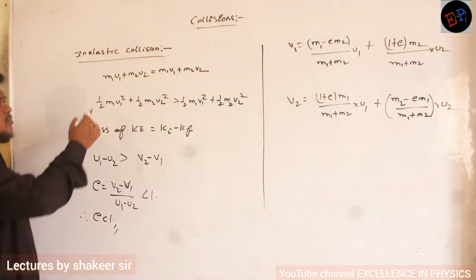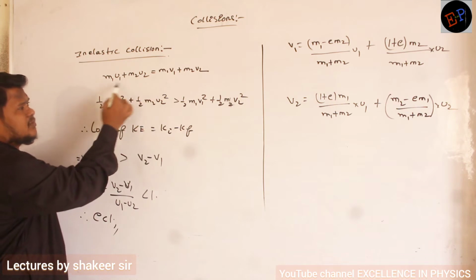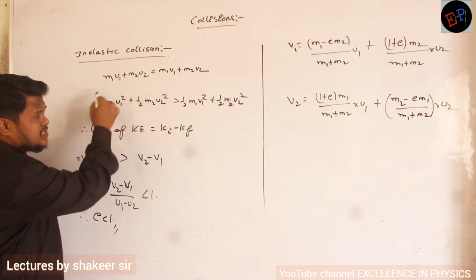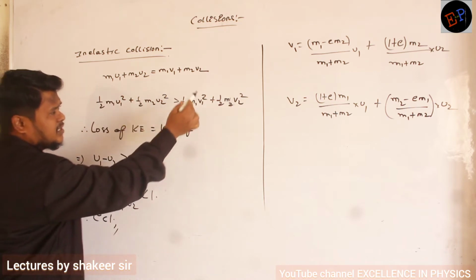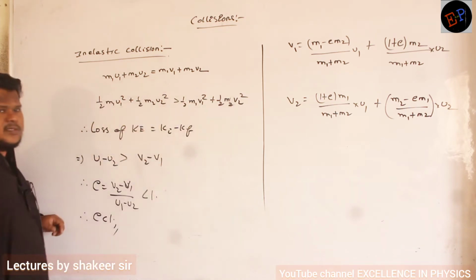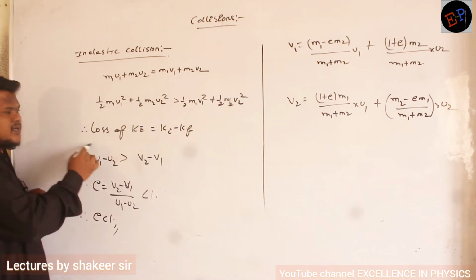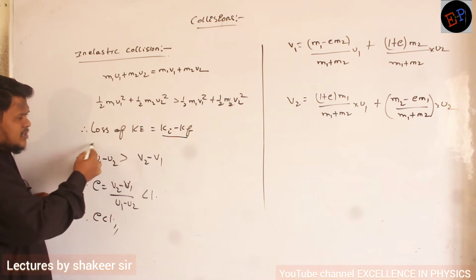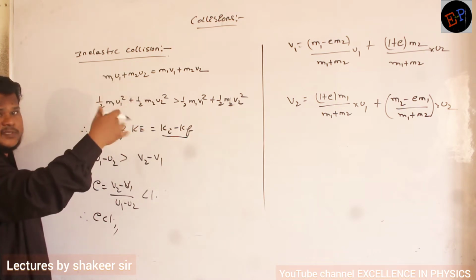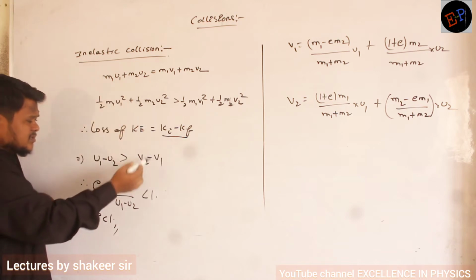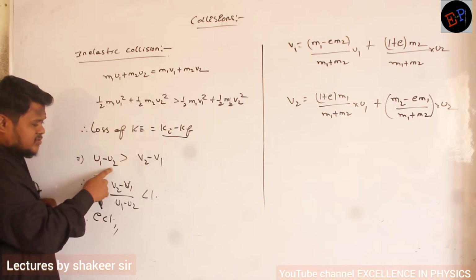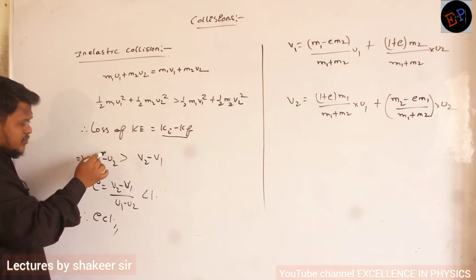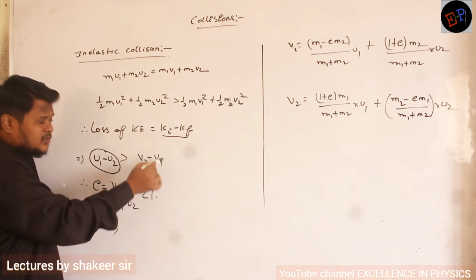So therefore, momentum is always conserved. Total initial momentum is equal to total final momentum; that is always conserved. But the kinetic energy before collision is greater than the kinetic energy after collision. And what is the loss of kinetic energy? K initial minus K final. Similarly, if you solve these two equations, as previously we solved them, then I got the relation u1 minus u2 is equal to v2 minus v1. But here what will I get? u1 minus u2 is greater than v2 minus v1.